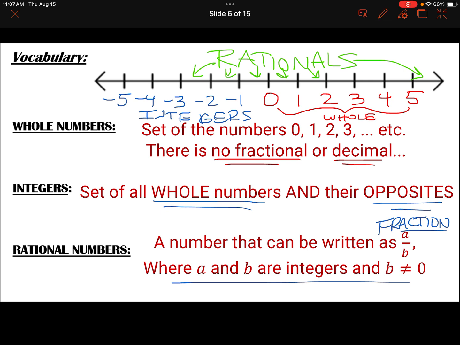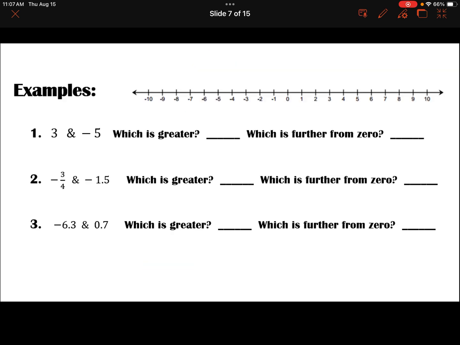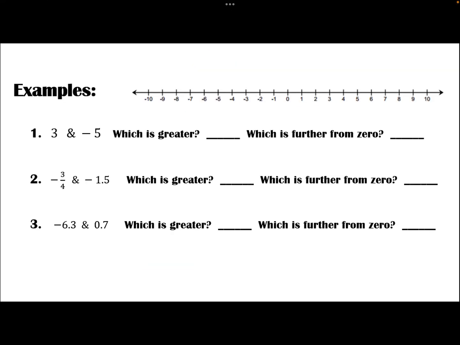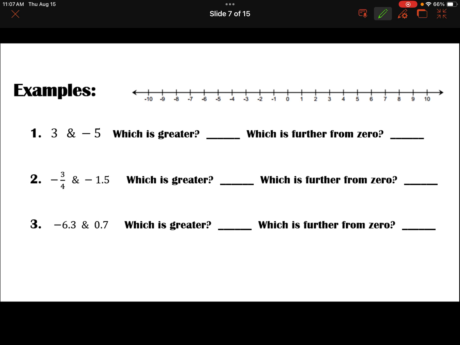All right, so we're going to move on. So you've got to get some vocab down. We're now going to just talk some basics. This is not difficult. This is not a real difficult idea. It's just starting to get the idea of what a rational number is. And so first, we're going to ask which is greater. If we use this number line to help us, 3 or negative 5.